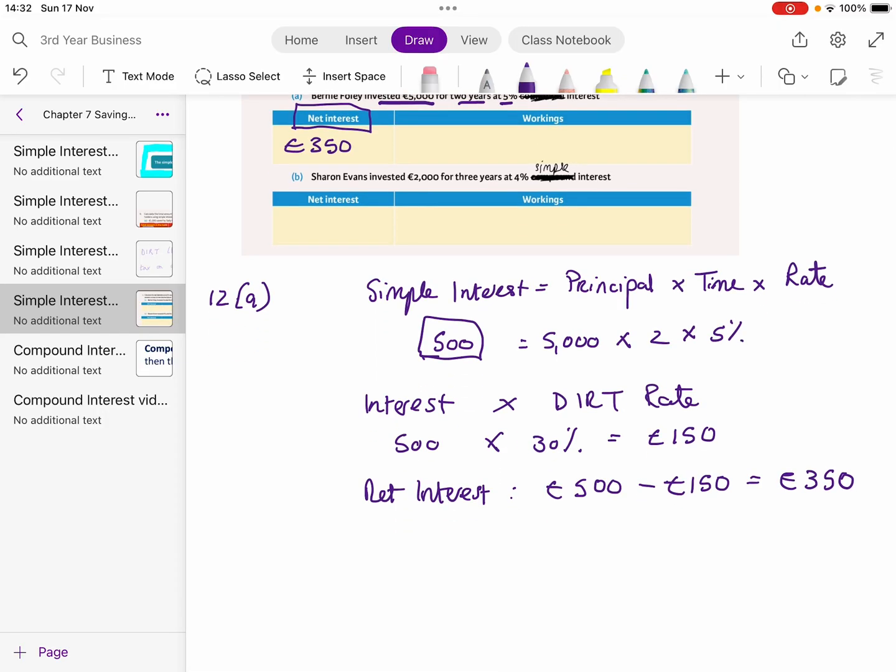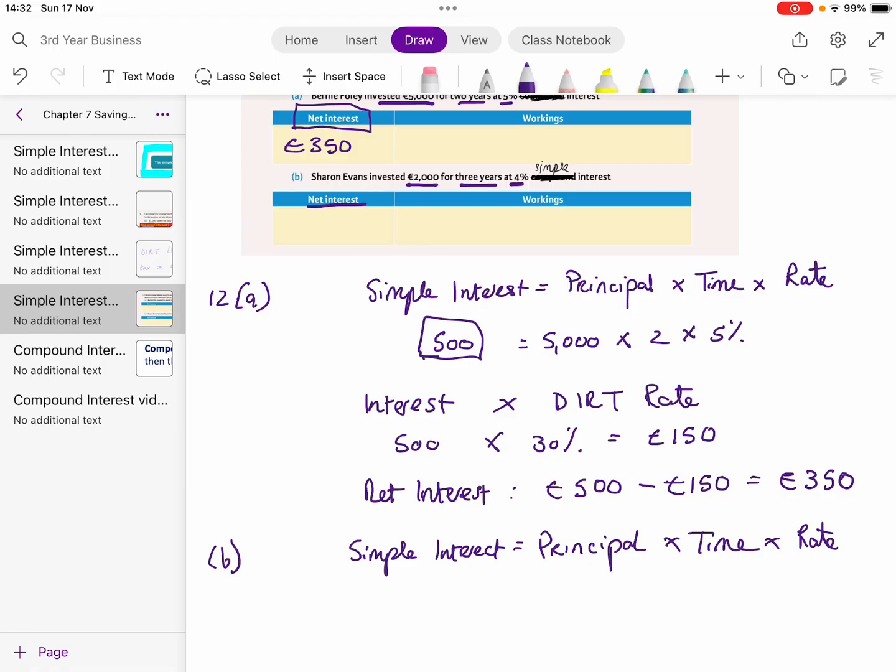So let's do part B. Sharon Evans invested €2,000 for 3 years at 4% simple interest, and again I'm asked for my net interest. I always write out my formulas, girls. It's just a really good habit to get into. So simple interest is equal to principal by time by rate.